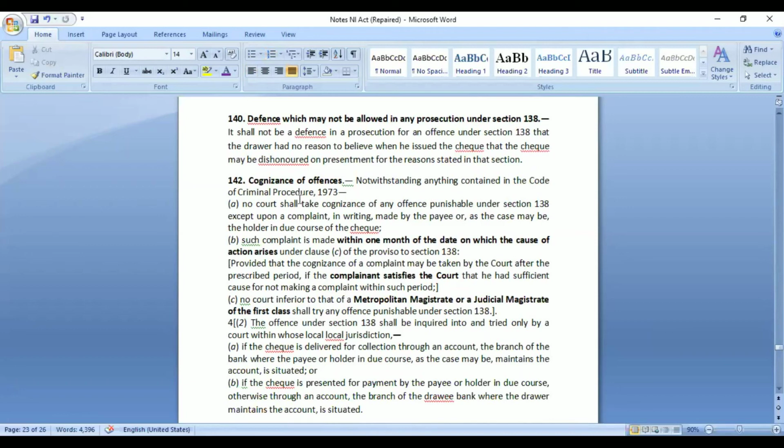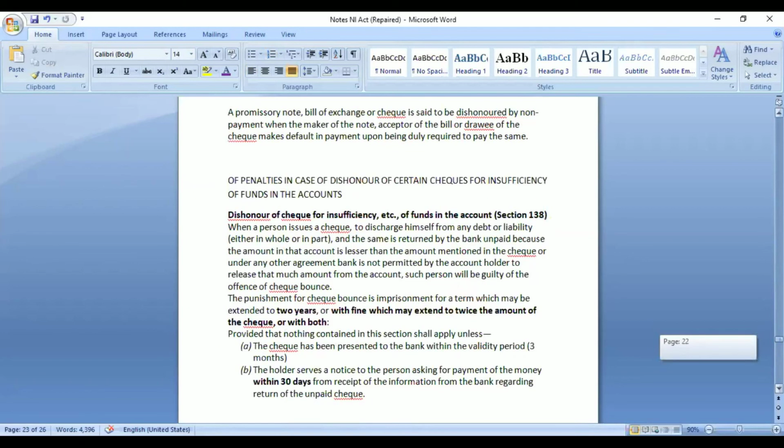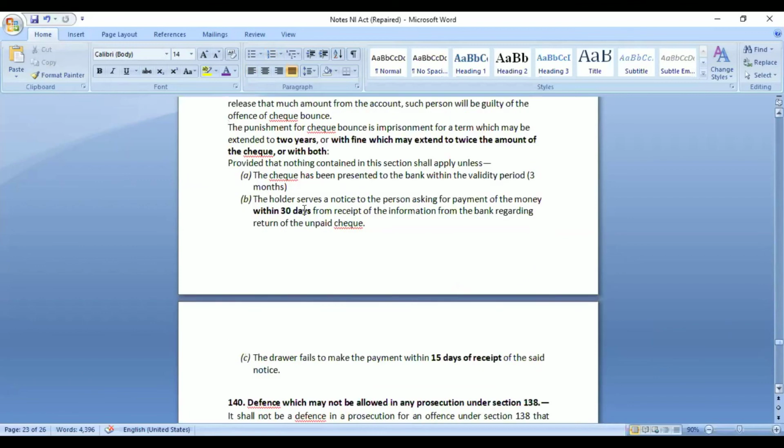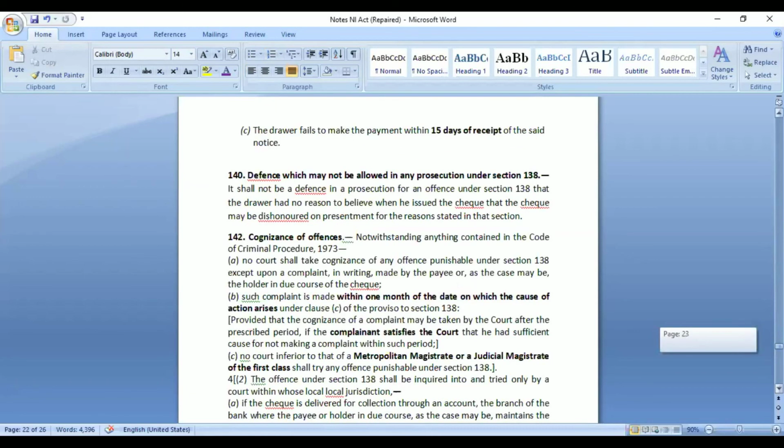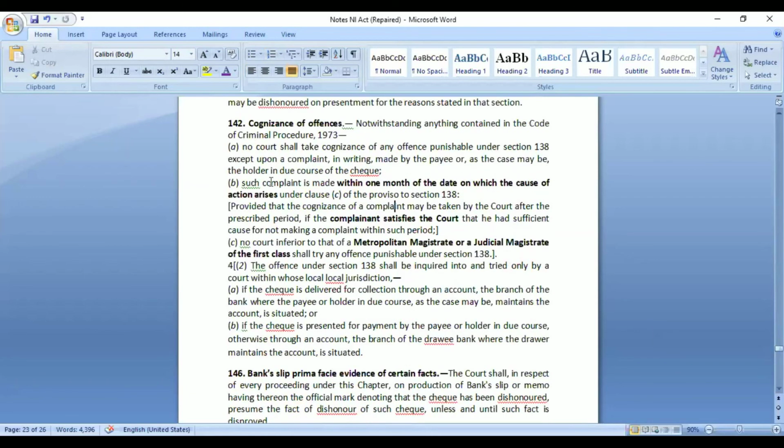So this particular provision is mainly saying that it is within 1 month from the date on which the cause of action arises. So that basically means that whatever is mentioned under section 138, these conditions have to be fulfilled. That the person is making a notice, and then 15 days time is given to the person. So such complaint may be made within 1 month of the date on which cause of action arises.